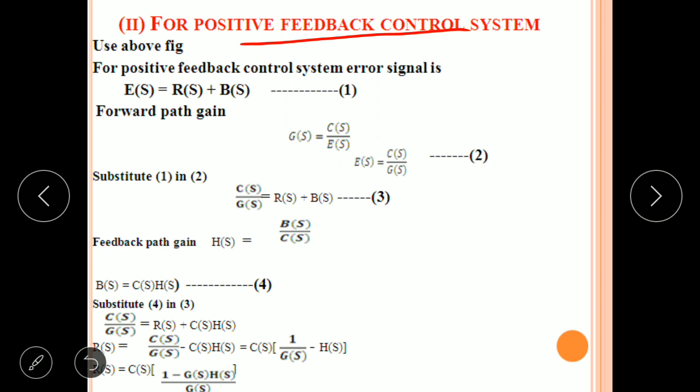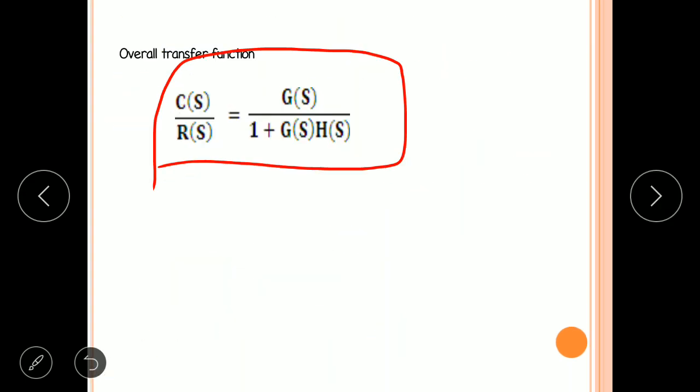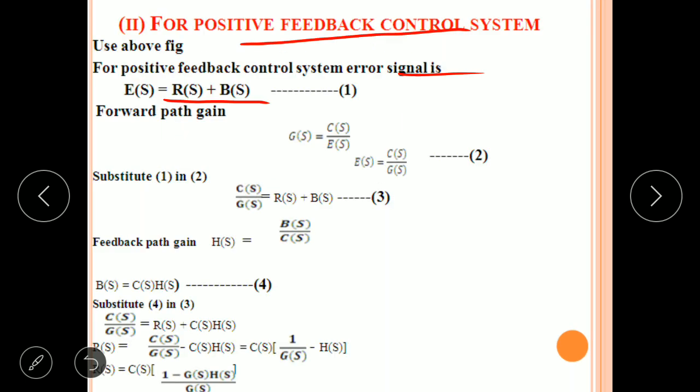The entire derivation is similar, except here the positive feedback error signal is E of S equal to R of S plus B of S. The equation for negative feedback error signal is R of S minus B of S. That is the difference. So error signal for positive feedback is E of S equal to R of S plus B of S.